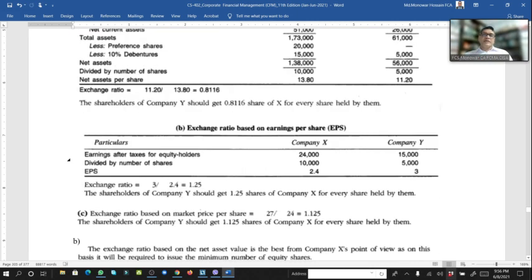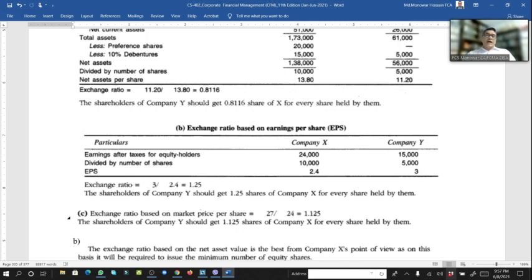And number two, exchange ratio based on earning per share, EPS. So earning after tax 24, here 15. Number of share 10,500. So EPS 2.4 and here 3. What would be the exchange rate? So exchange rate means EPS of company Y divided by EPS of company X. So here 1.25. It means that the shareholder of company Y should get 1.25 share of company X for every share held by the shareholder of the Y Limited.